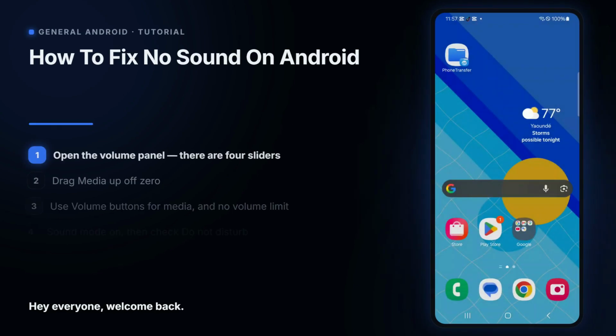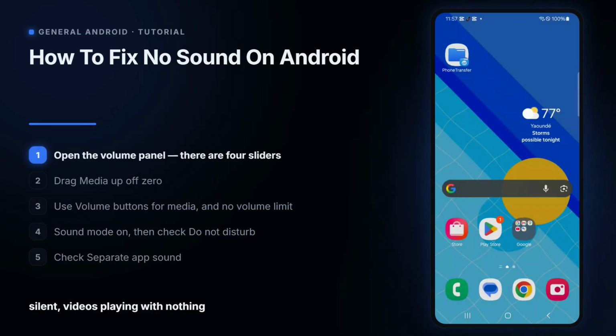Hey everyone, welcome back. If your phone has gone silent, videos playing with nothing coming out, but it still rings when somebody calls you, then nothing is broken. Your Android does not have one volume, it has 4 of them, and they move completely separately.